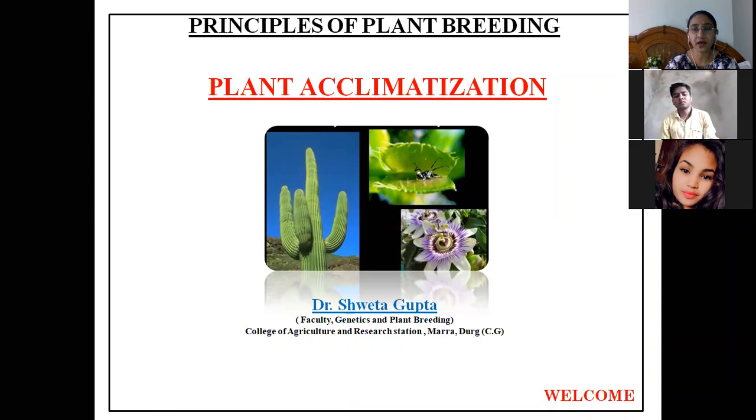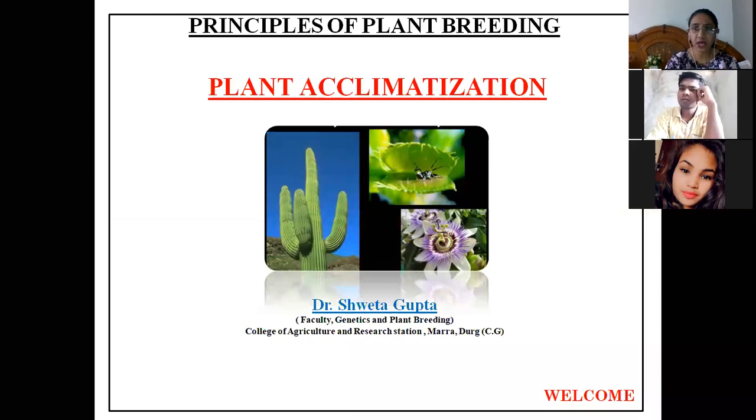This means that when a plant or a genotype, in plant breeding terms we use genotype for variety, or a group of genotypes, are brought from one environment where they grow in the wild form or in their natural state, to a particular environment which is new for that genotype. How that genotype adapts to that environment is known as acclimatization.